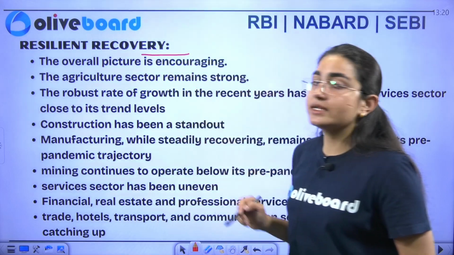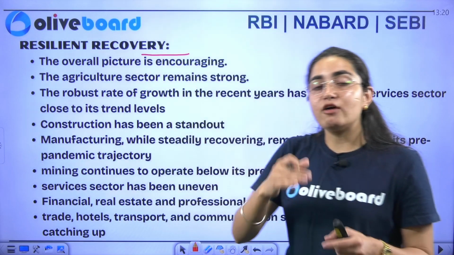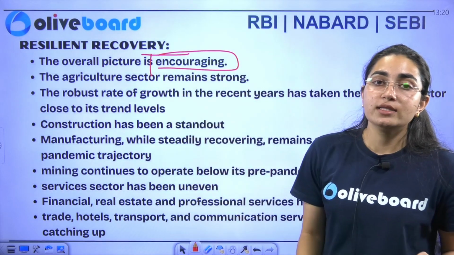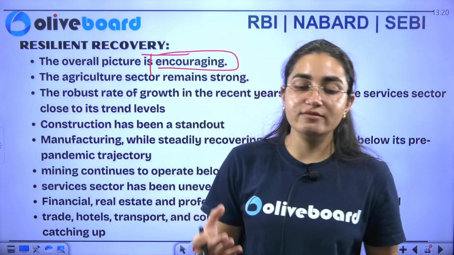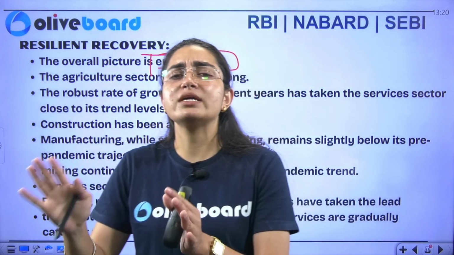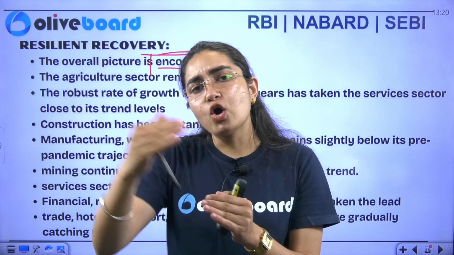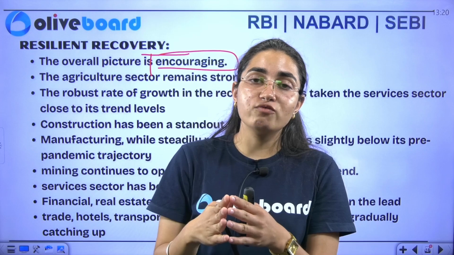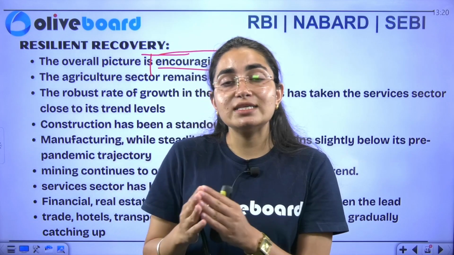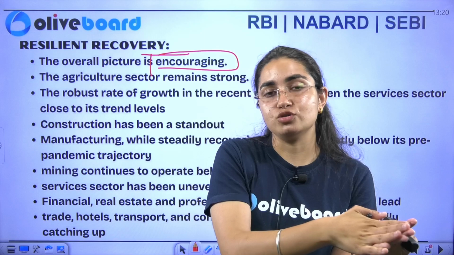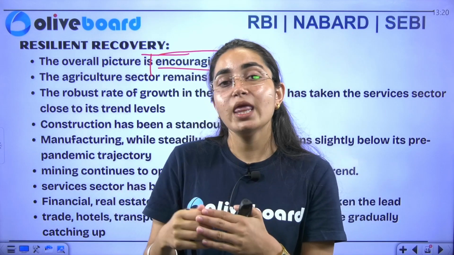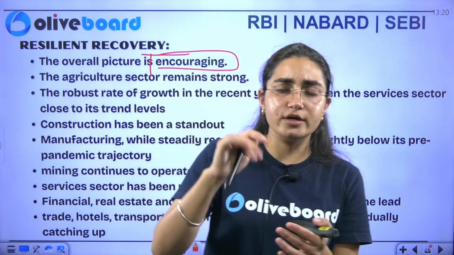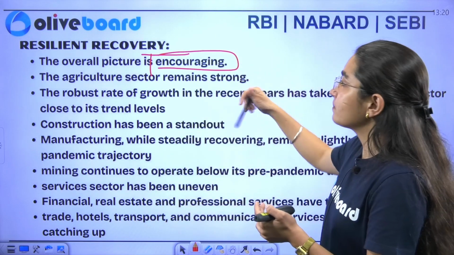Now, if I talk about the resilient recovery after the COVID-19 period, the picture is encouraging. At the time of COVID-19, when economies were not stabilized, our economy comparatively was still stable. And the performance after the lockdown and after COVID-19 finished is still encouraging if I compare it with other nations, such as China today. There are many after effects of the steps that were taken by the government of India at that period of time. So the survey says that the economic picture is encouraging.